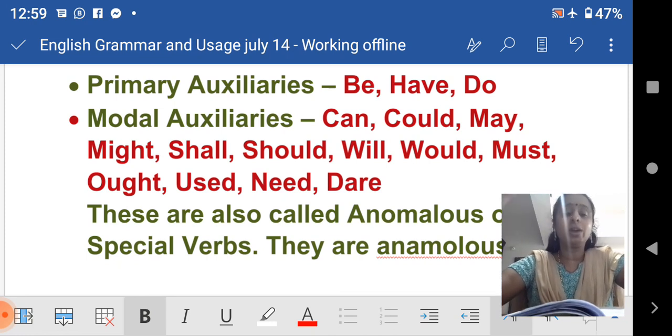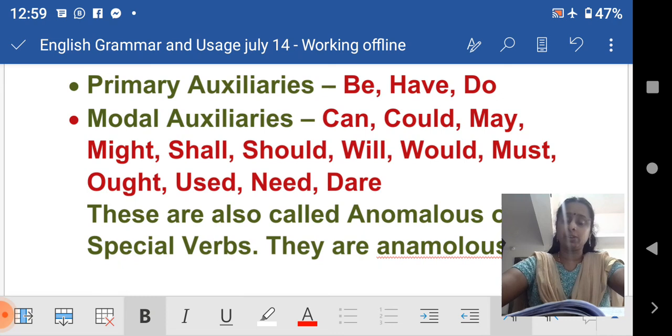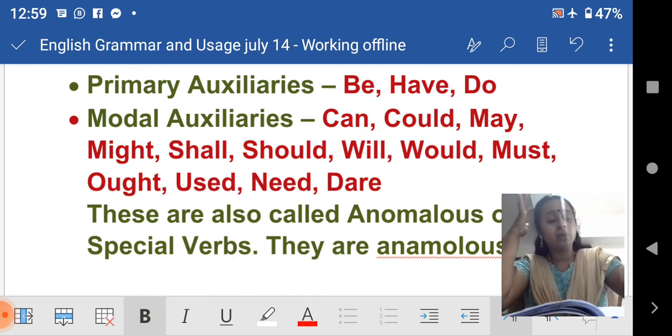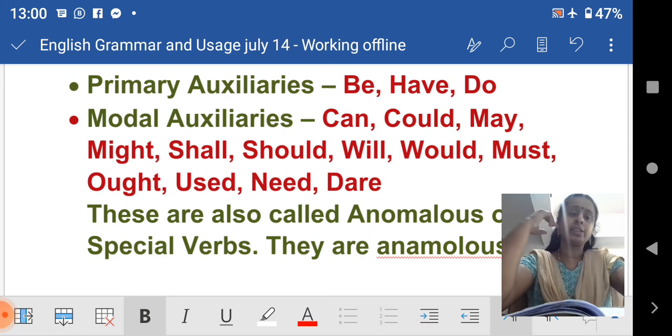First of all, you have to remember about verbs. What are the different types of verbs? Main verbs and auxiliary verbs. Main verbs are divided again: transitive and intransitive verbs is one category, and dynamic and stative verbs is another. The next category is what we talked about, regular verbs and irregular verbs, right? And now we are moving to auxiliary verbs. I also want to talk about another topic, the term concord, which I will explain in the next class.